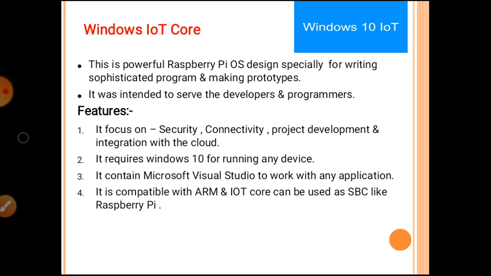In a previous video, we discussed the different types of operating systems related to Raspberry Pi. Now we continue with the different types of operating systems. In this video, we discuss the next operating system, which is Windows IoT Core. This is a powerful Raspberry Pi operating system designed especially for writing sophisticated programs and making prototypes.